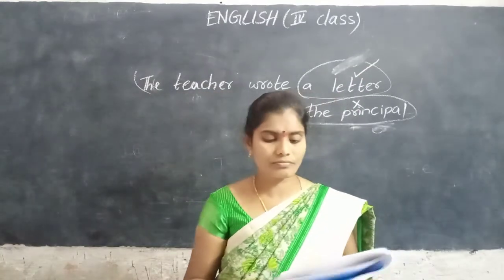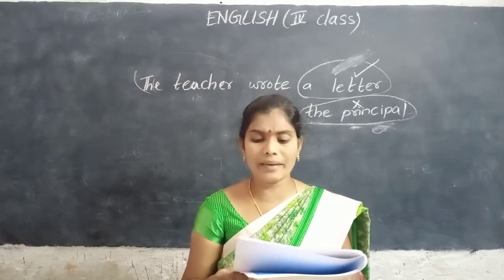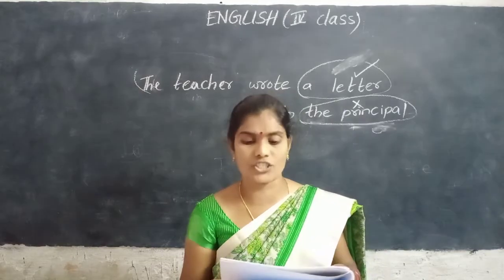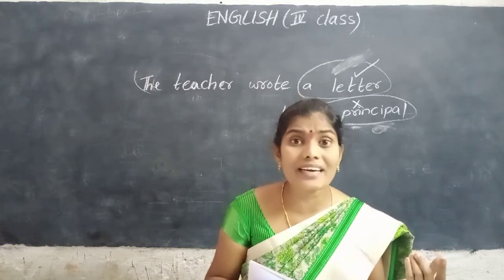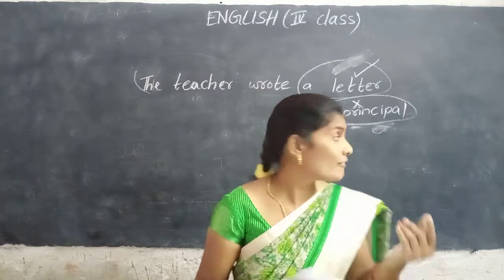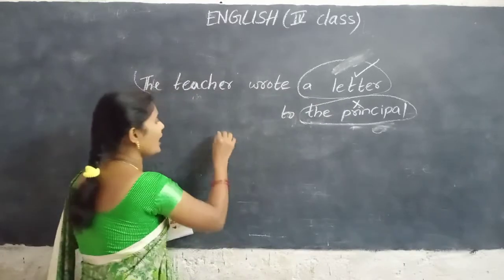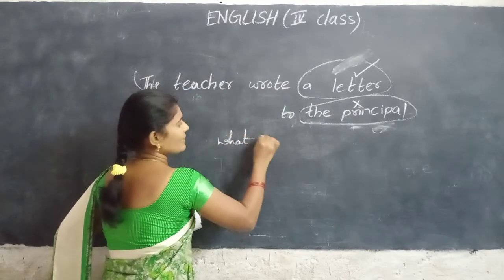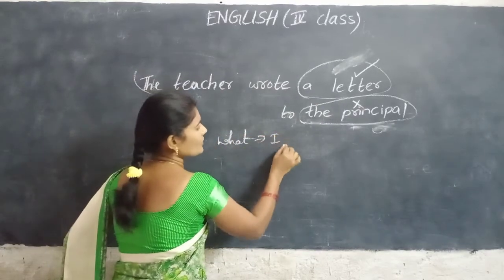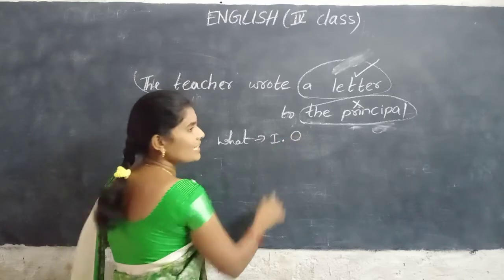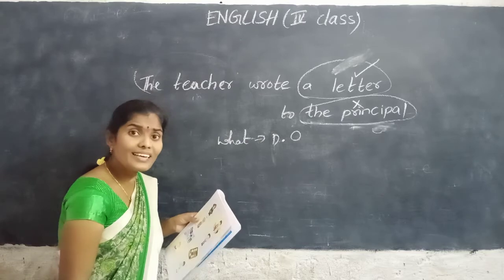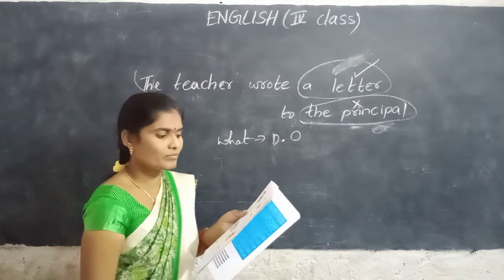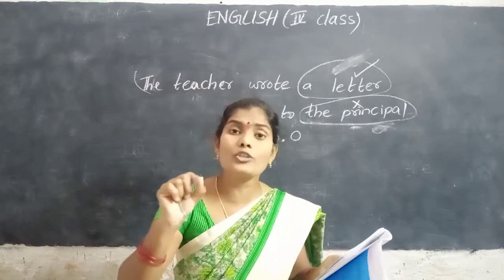Next, second one. My mother cooked a meal for our guest. My mother is a subject. What she prepared? What? The answer is a direct object. What she prepared? Meal. Tick to meal.